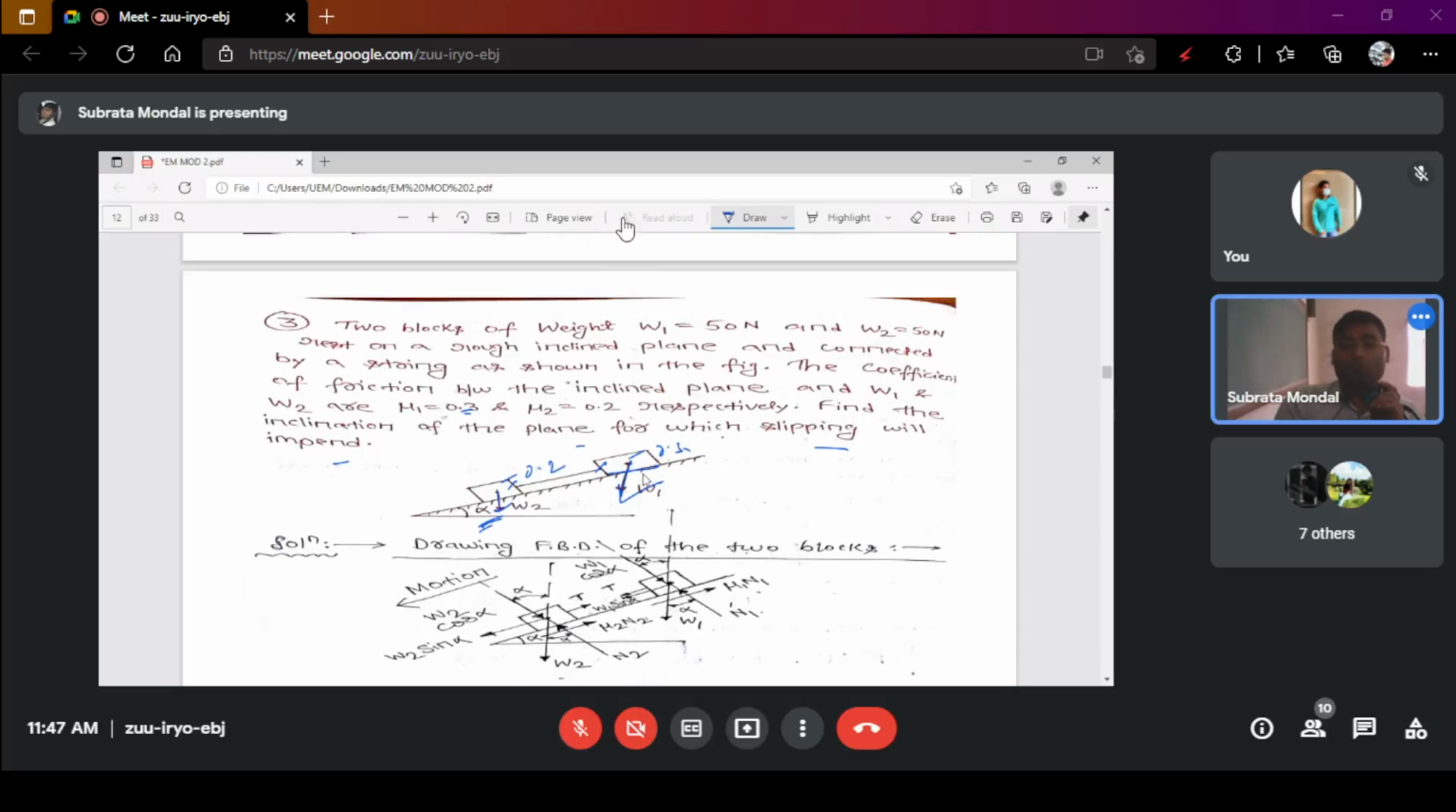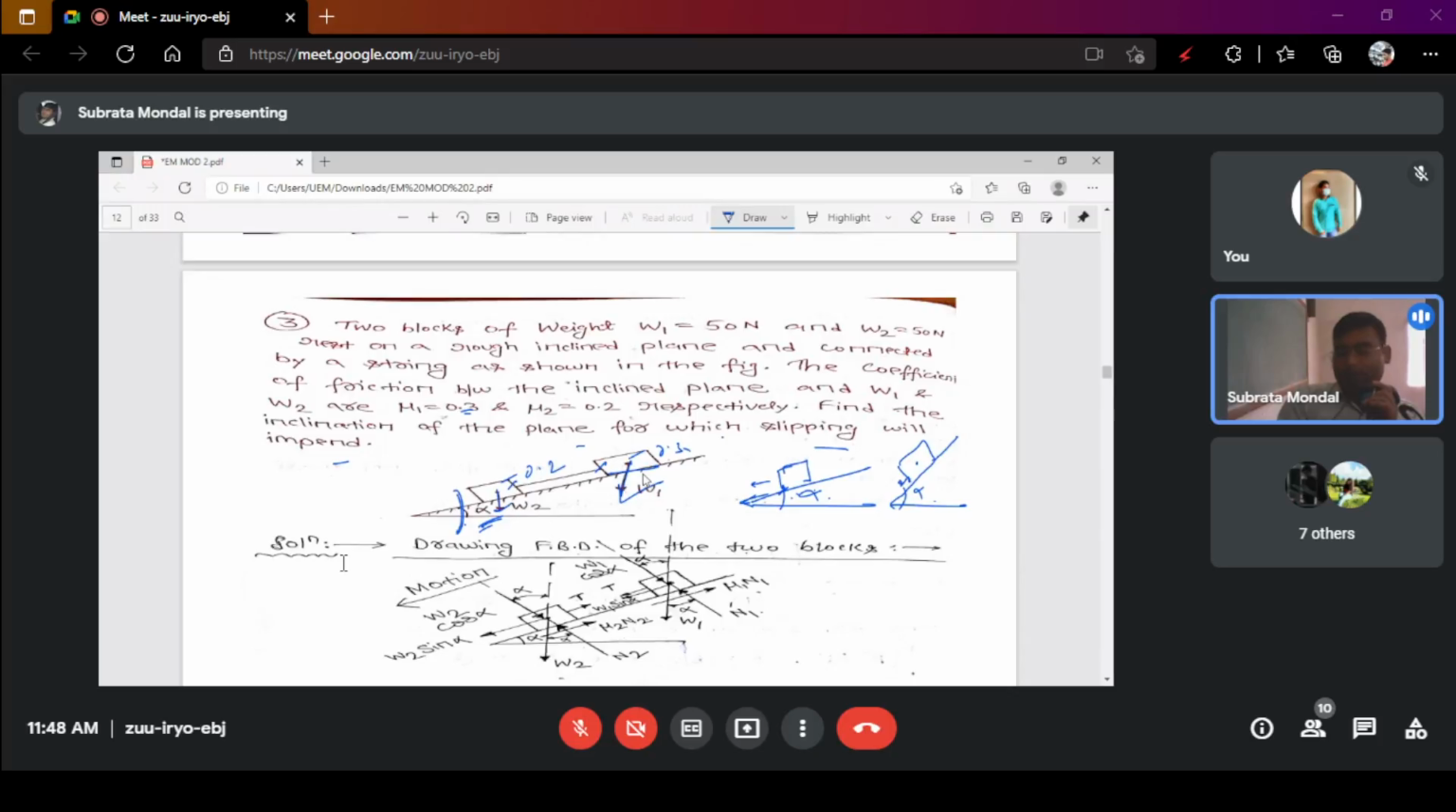The simple thing is that when you place a block at a certain angle, say alpha, the block may not move. But if you try to increase this angle, that means the inclination angle will increase. So when the inclination angle reaches such a posture, the body is automatically forced to move in the downwards direction due to gravitational forces and all.